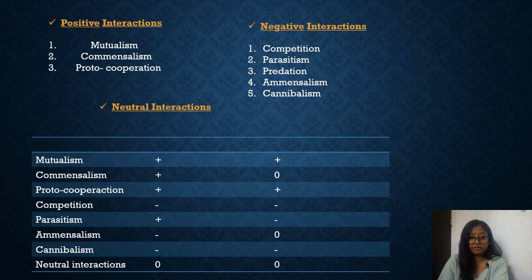Here are the types: positive interaction, negative interaction, and neutral interaction. Positive interaction includes mutualism, commensalism, and proto-cooperation. Negative interaction includes competition, parasitism, predation, amensalism, and cannibalism. And in neutral interaction there is no interaction.